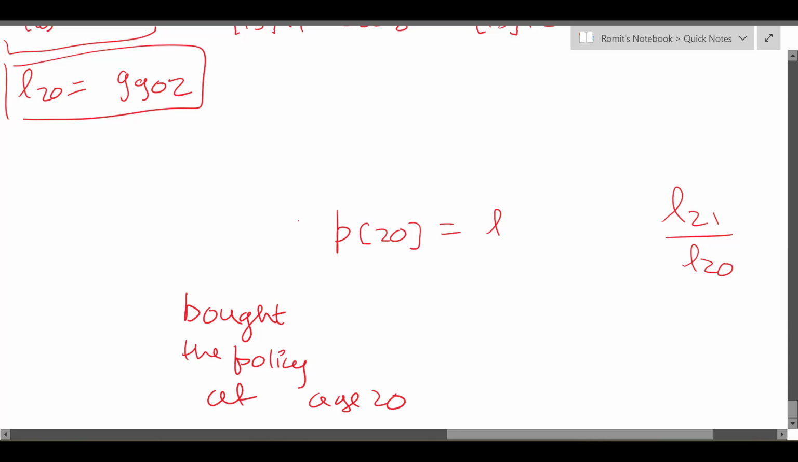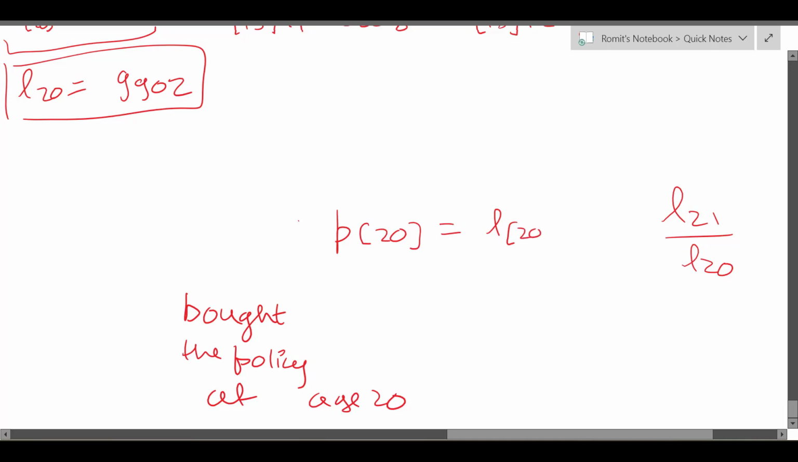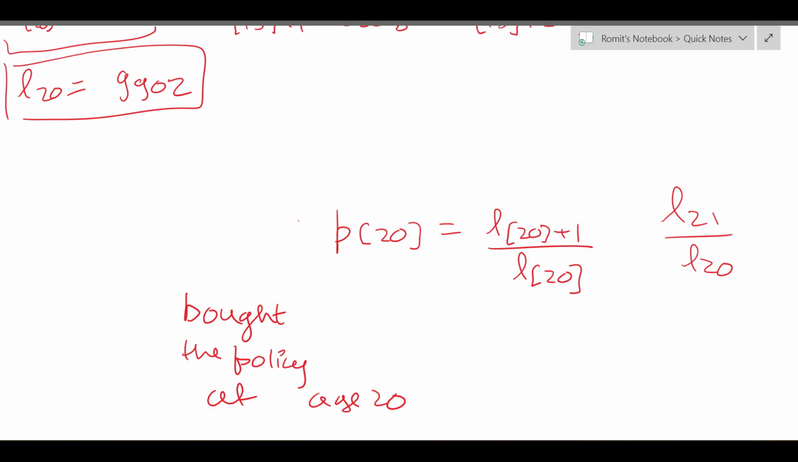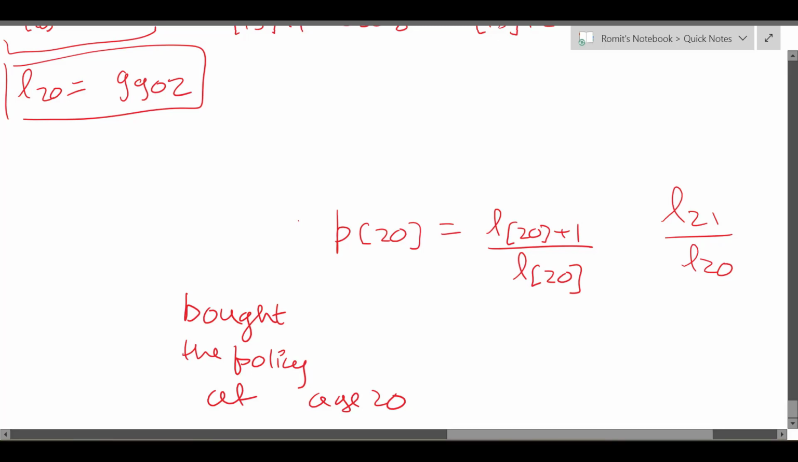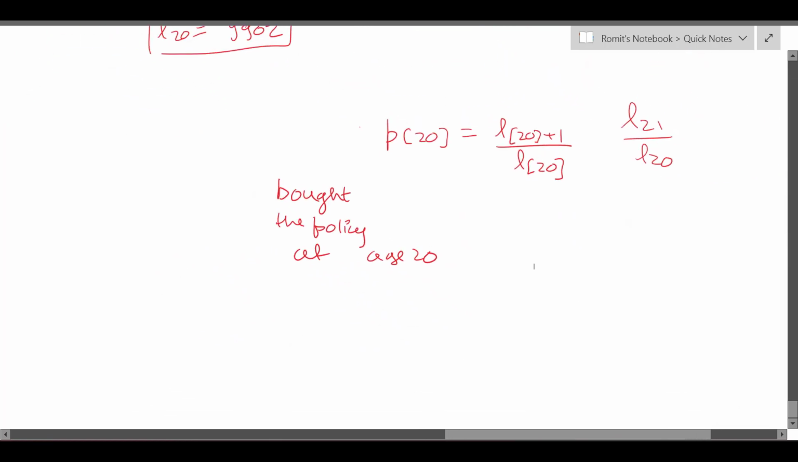Okay, next year they'll be 21, but they would have bought the policy at age 20. So what will it be? It will be L[20]+1 divided by L[20], right? In the denominator you get the current L, which is L[20], since they've just bought the policy, and next year it will be L[20]+1. What is inside the bracket plus outside the bracket gives the current age, and 20 is in the bracket because they bought the policy at 20, right? So this is how you can calculate p[20].